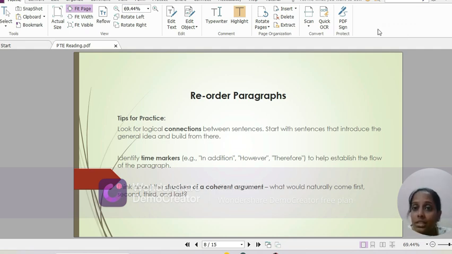The next one is think about the structure of a coherent argument. Imagine you're constructing a well organized argument or story. Begin with sentences that introduce the topic, then follow with the supporting details or examples, and finally conclude with the sentence that wraps up the idea or provides a brief summary about the passage. So you need to keep the logical flow of introduction, development, conclusion in mind as you reorder the sentences.